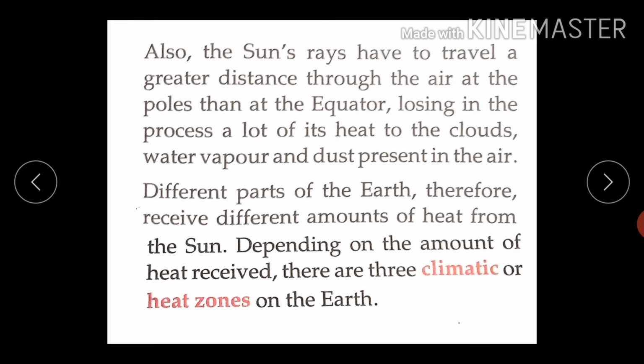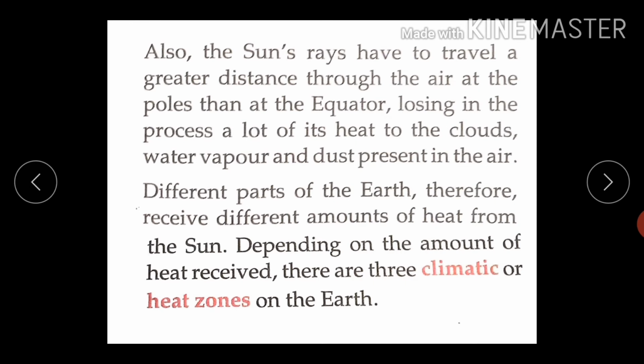So students, as we have discussed earlier, to reach the poles the sun's rays have to travel a greater distance, right? So distance through the air, hence it loses its heat because of the clouds, water vapor, and dust particles present in the air. And in this way, different parts of the earth receive different amounts of heat so as to differentiate them into three climatic zones.